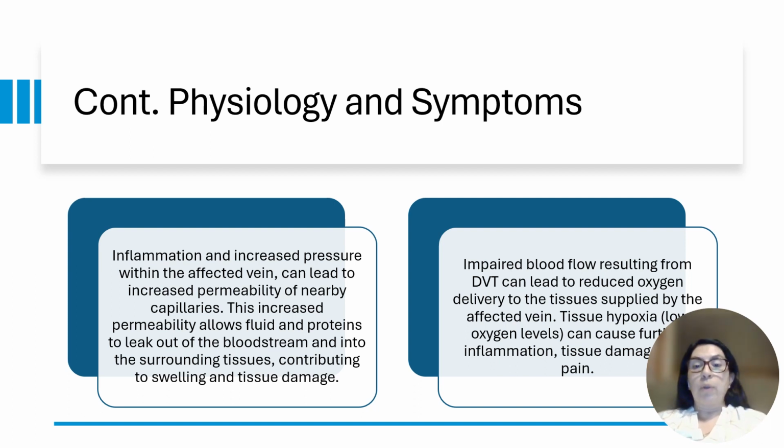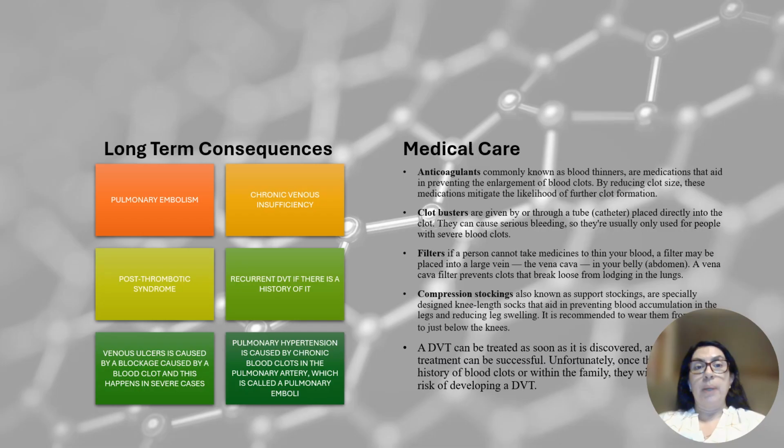Impaired blood flow resulting from a DVT can lead to reduced oxygen delivery to tissues supplied by the affected vein, so tissue hypoxia can also happen, with further inflammation and tissue damage because the circulation is not flowing to the area that needs it.